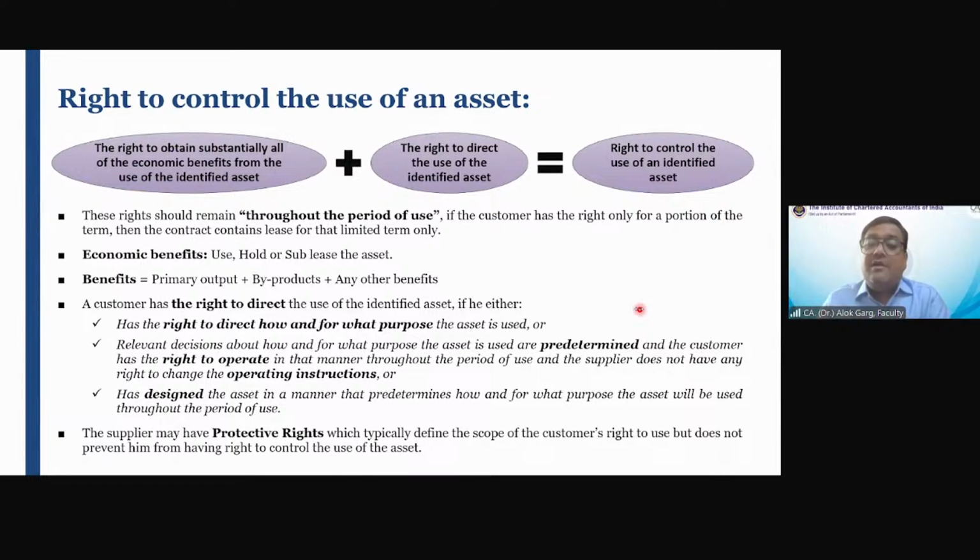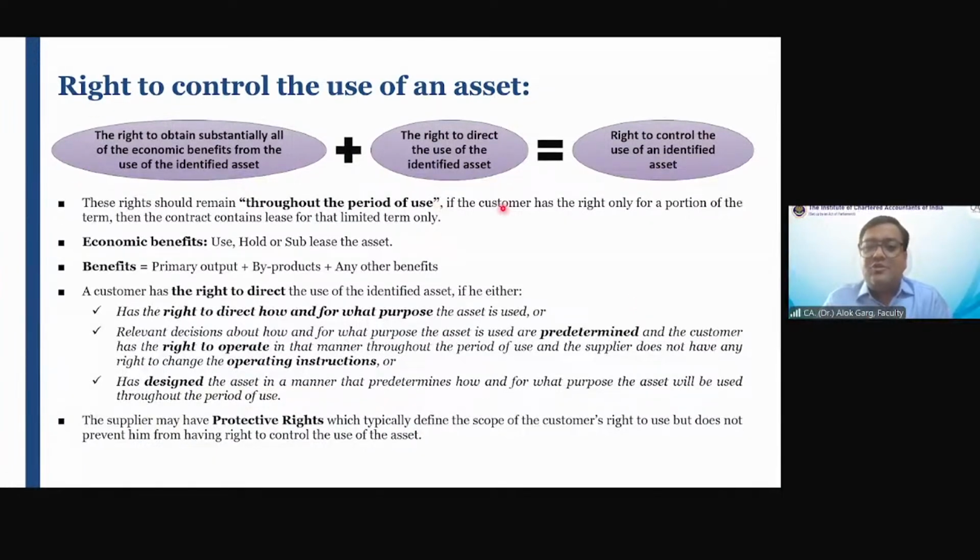Number one, benefit from the use of the asset should lie with the lessee. Number two, the decision about using the asset, meaning how to use the asset and for what purpose the asset is used, has to lie with the lessee. Have you understood this part?